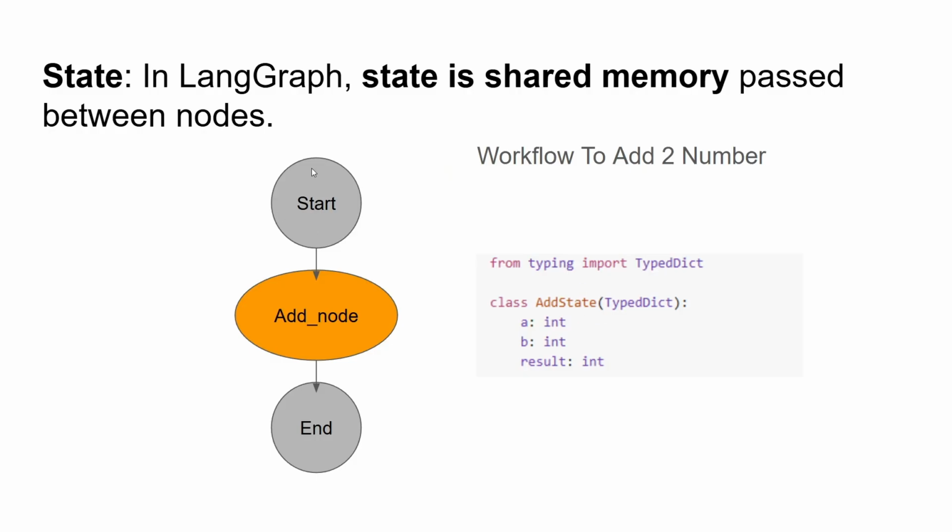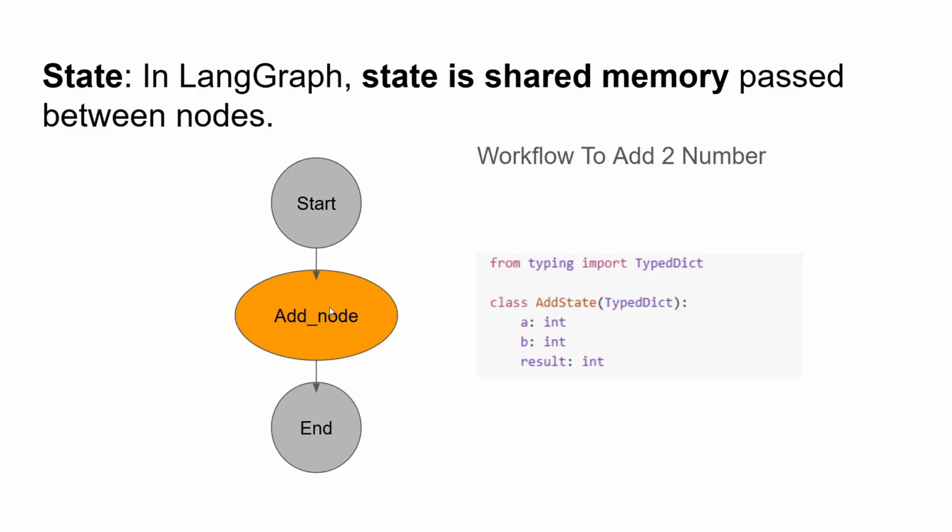We will simply implement a very simple graph of one node, which is called add node. There is a start node, one node in between, which is add node, and the end. What this add node will do is just add two numbers. That's a very simple workflow. Given two numbers, we need to add them, and we are just building a graph for that. I know that we don't need a graph for this, but just to get some hands-on, it's the best example to start with. Now, what is state?